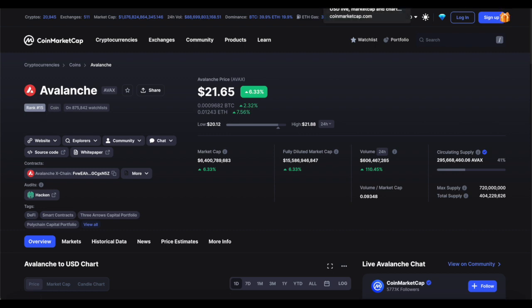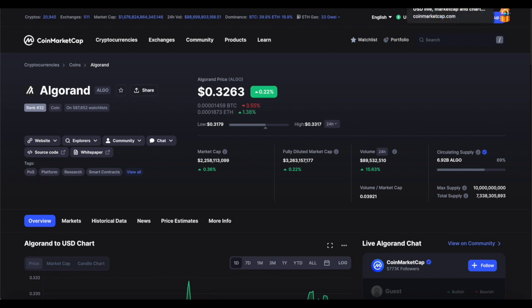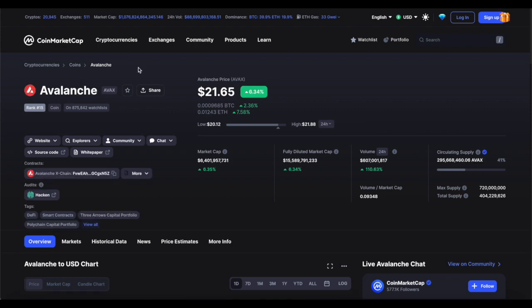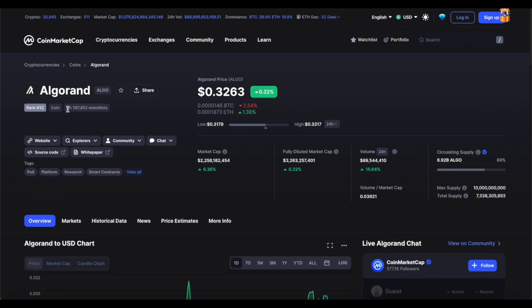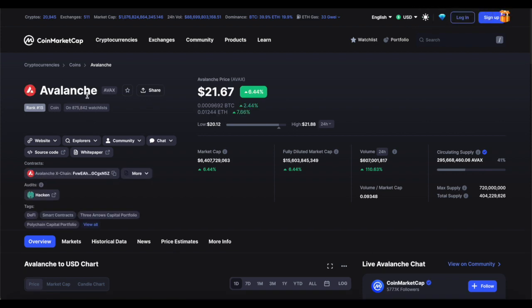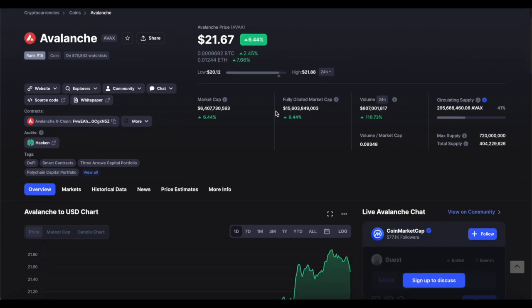So they differ in value, but in terms of blockchain, they do similar sort of stuff. But what's important to understand is not just that they differ in value, but also in popularity. Avalanche is vastly more popular than Algorand, at the moment at least. For instance, on CoinMarketCap, there are 587,000 people using Algorand on their watch list. While for Avalanche, it's nearly 1 million. It's 875,000 people that are having Avalanche on their watch list. So its demand and its popularity is obviously higher. And that could affect them quite differently in the next bull run.